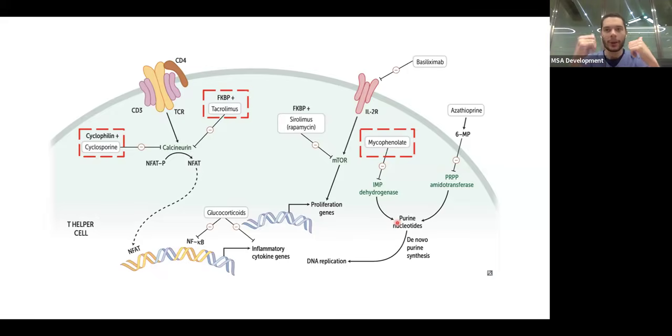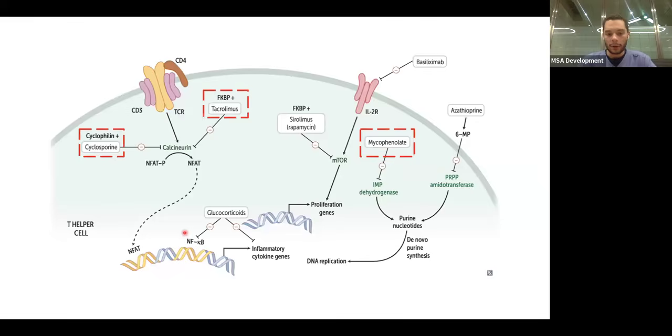If you recall from your first year molecular course, there are other pathways, such as the salvage pathway, which are found in other cells, not in the lymphocytes. So the other cells could utilize this salvage pathway. However, lymphocytes have only this pathway, which is de novo purine synthesis. And if you inhibit de novo purine synthesis, you won't have any purines, essentially no DNA replication. So this is the action of mycophenolate. On your left over here is a repetition of calcineurin inhibitors, cyclosporin and tacrolimus. Essentially, they both act on the same thing, but cyclosporin acts via cyclophilin, and tacrolimus acts via FKBP.